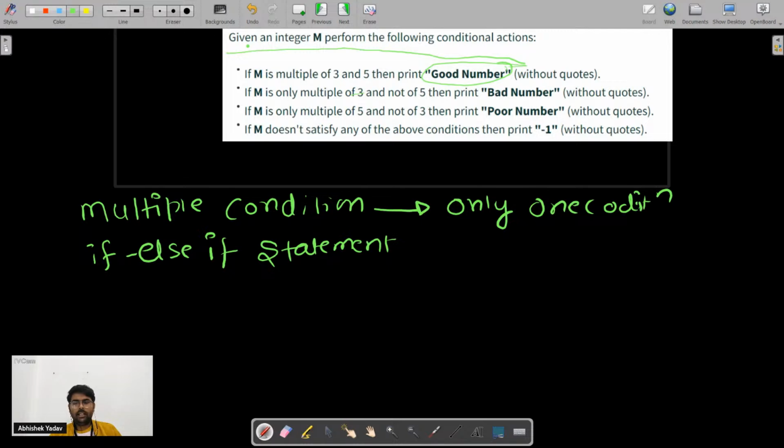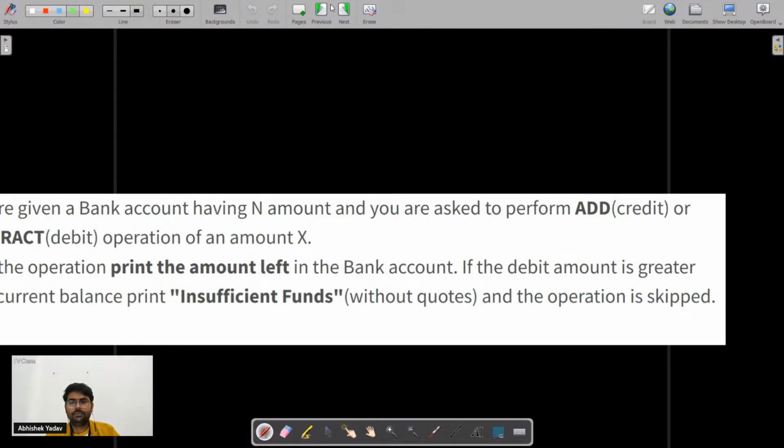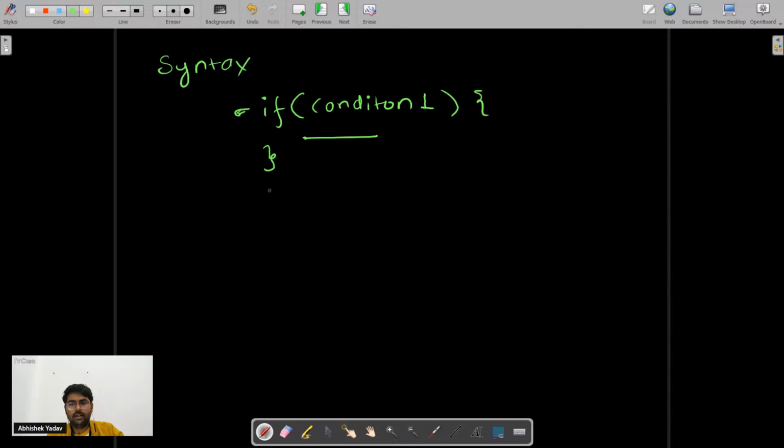So let's talk about the if else if first, and after that we will move to the coding part. So you are saying, hey, what is the syntax? The syntax of if else if is simple. You have to use if, and here condition 1, and after that the body of if.